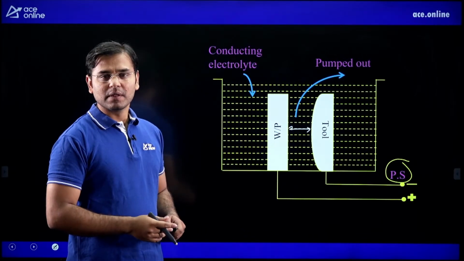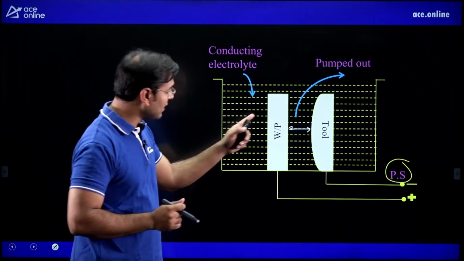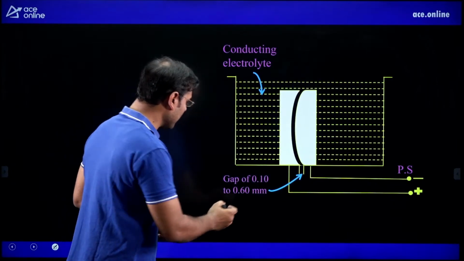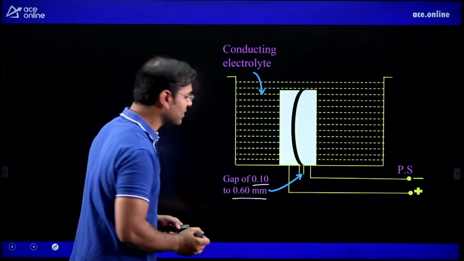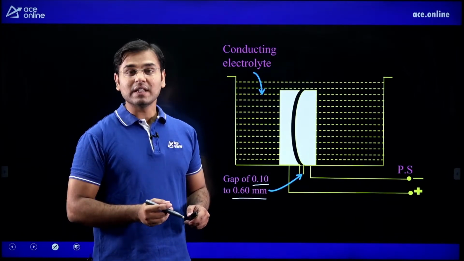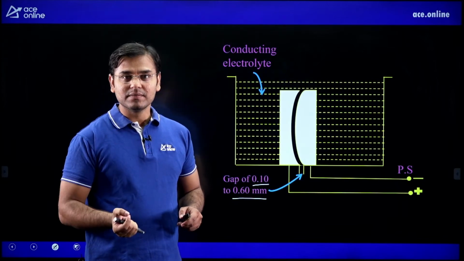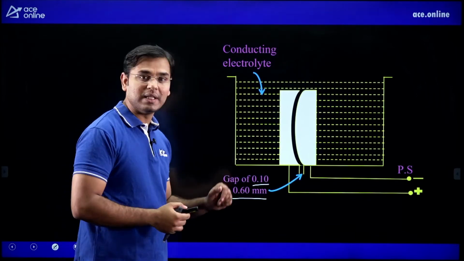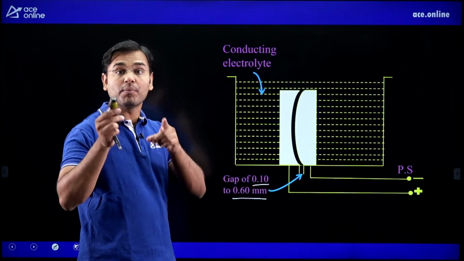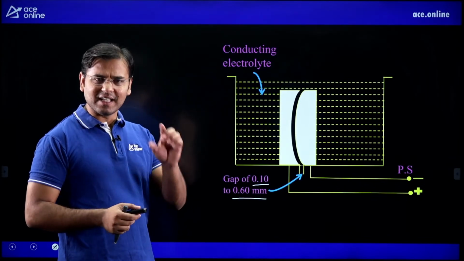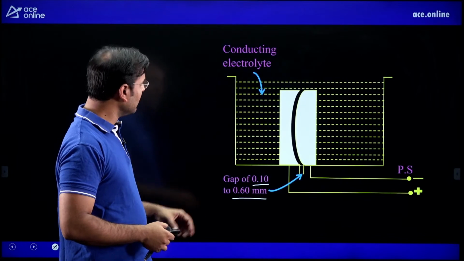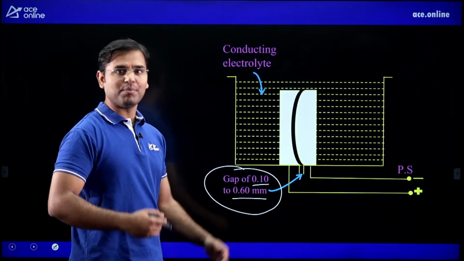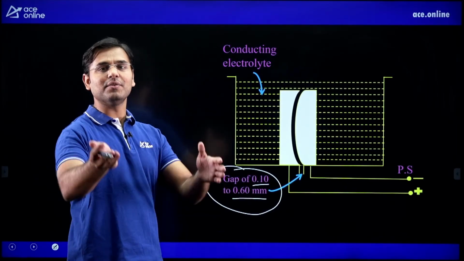In many exams, one question is asked: what is the gap between the workpiece and tool in the electrochemical machining method? Just see what the gap is. Gap of 0.10 to 0.60 millimeter. What is the diameter of a lead pencil? 0.5 millimeter, 0.7 millimeter. Hence it is 0.5 millimeter, and the gap is 0.10 millimeter to 0.60 millimeter. Understood? In that way you can remember the gap. Yes? And this is also very important. Hence I am saying that this is not only a questions lecture, it is an important question, expected question lecture. This is a revision of the topics.